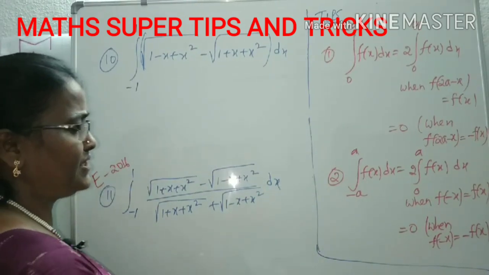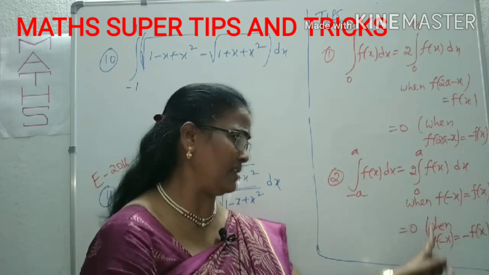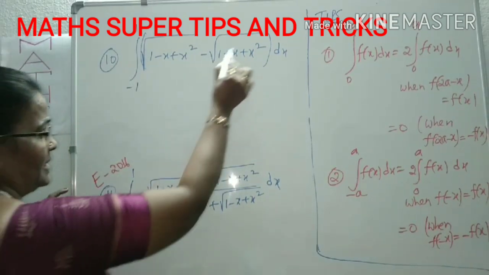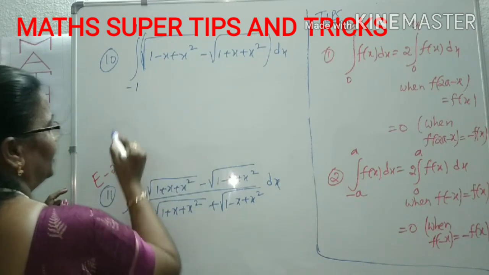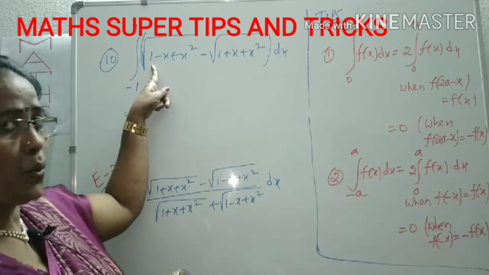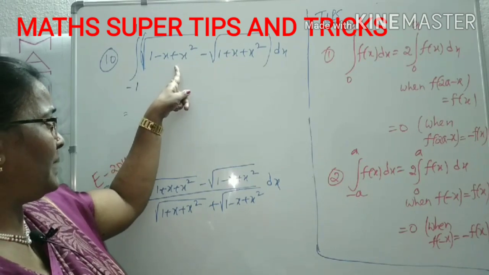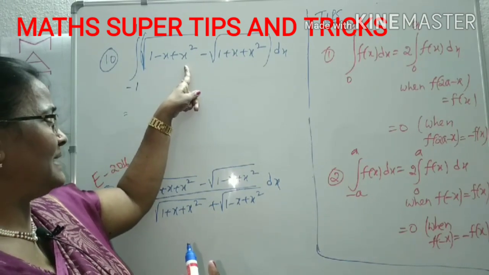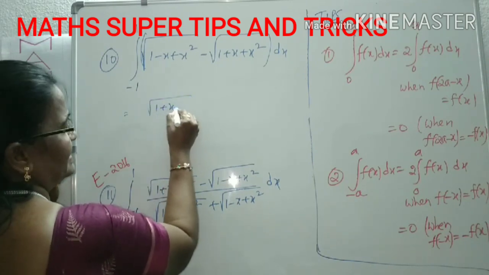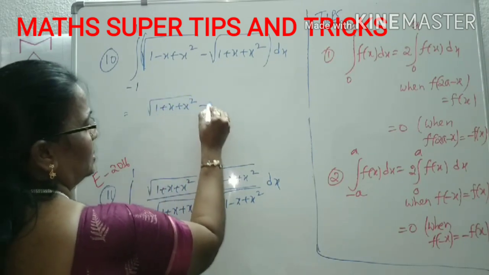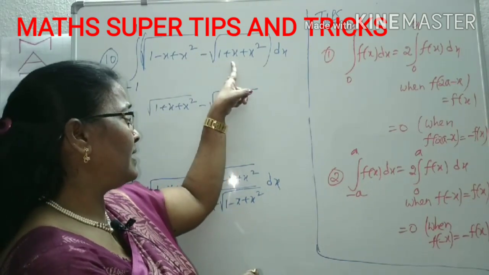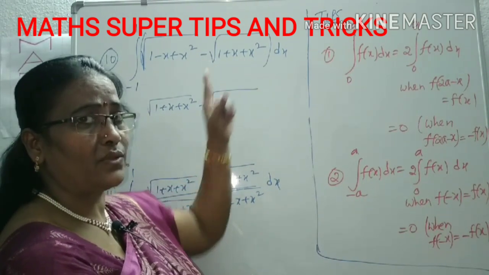We can check whether f of minus x equals f of x or f of minus x equals minus f of x. If we substitute minus x in place of x, 1 minus minus x plus minus x whole square is 1 plus x plus x square, and 1 minus x plus minus x whole square is 1 minus x plus x square.